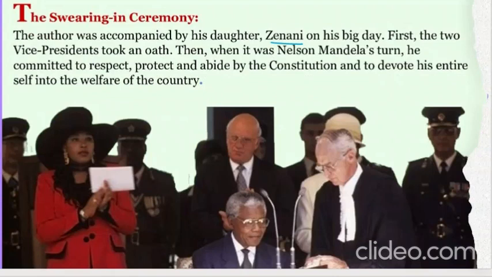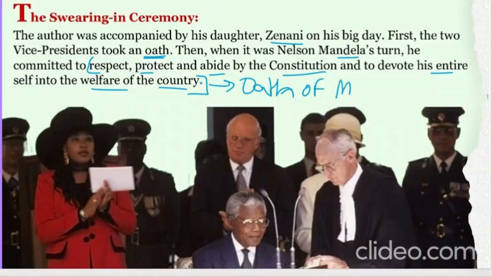Now, firstly, the two vice presidents took an oath. Oath means swearing that we swear to improve the condition of the country. Alright. Then when it was Nelson Mandela's turn, he committed to respect, protect, and abide by the constitution and to devote his entire self to the welfare of the country. So this entire thing was the oath. This was the oath of Nelson Mandela.